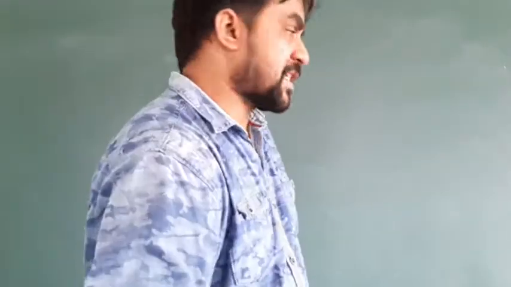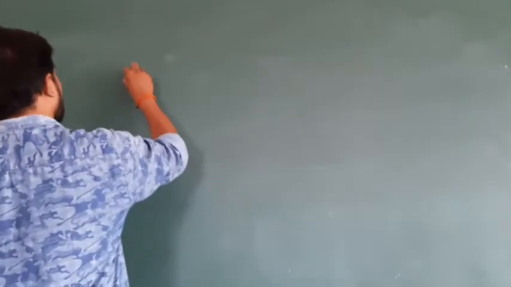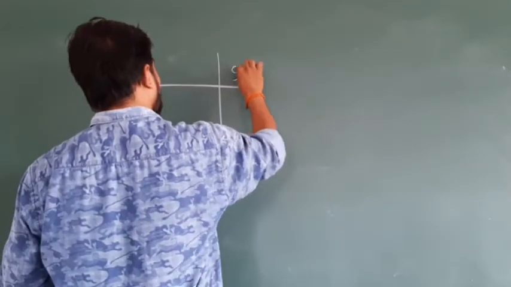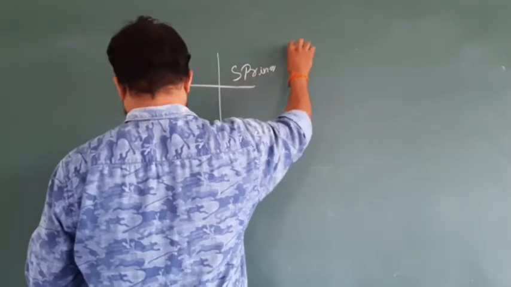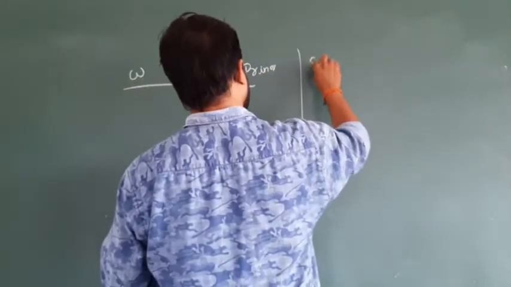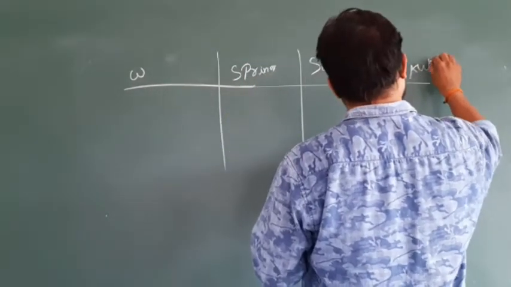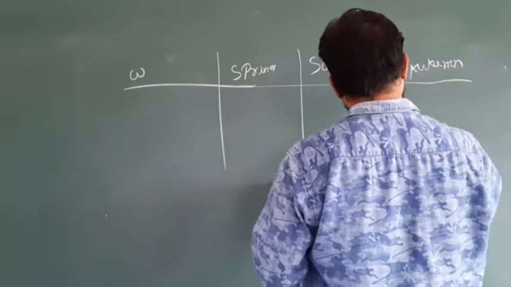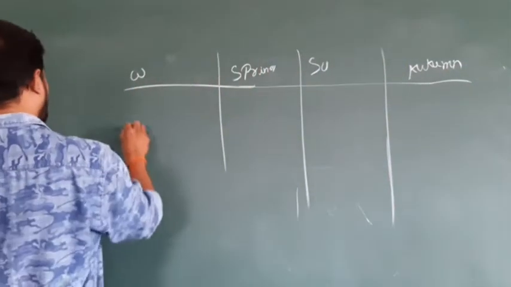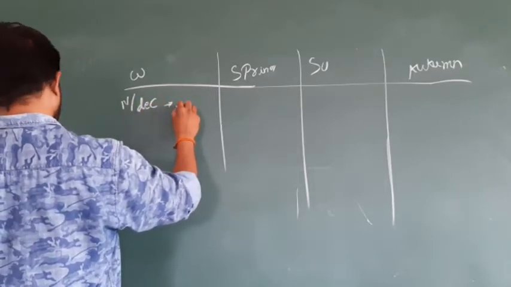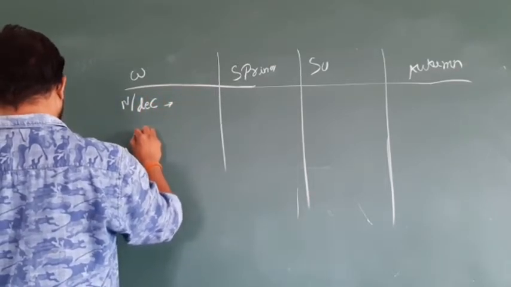Now come to the seasons of Europe. I will write fast, then I will explain. There are 4 seasons in the region of Europe. One is called winter, one is called spring, and summer, one is called autumn. There are 4 seasons in Europe, and it starts from November, but December starts